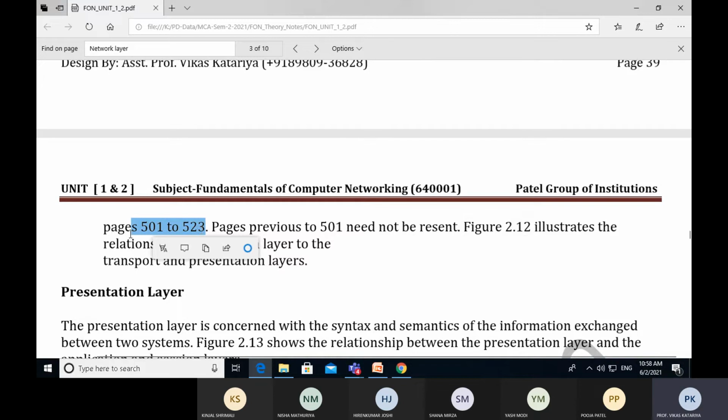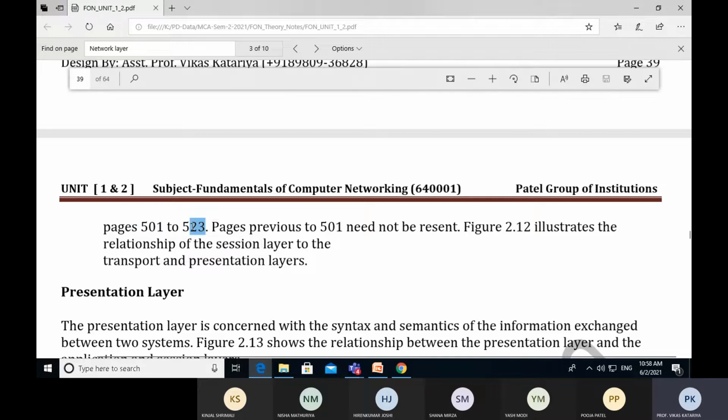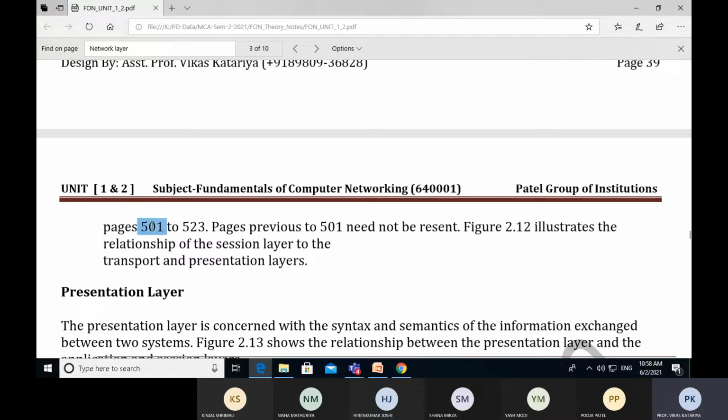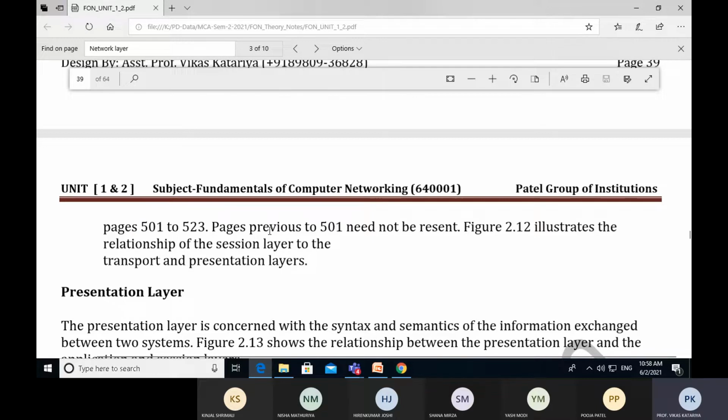We need not send from page 1 to 523, because we have already made checkpoints that check whether all the 100 pages were received properly. So pages previous to 501 need not be sent.